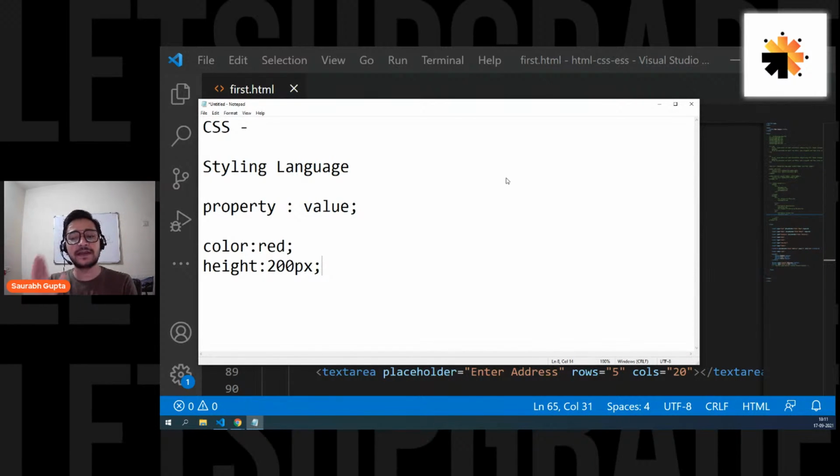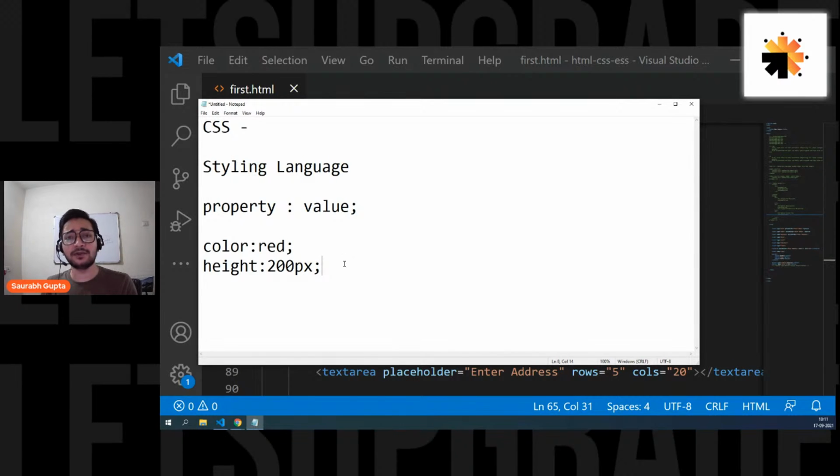CSS is basically written in this format: property colon value. That's it. No other thing. CSS will always be written in property colon value format. So color red, background color green. There are a lot of properties, and that's what we have to learn. Don't worry about it, we are going to learn over time. Slowly we'll learn everything. But now we have understood how to write CSS. It will always be written in property colon value format.